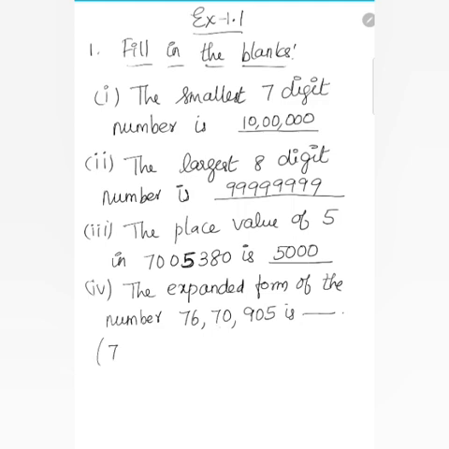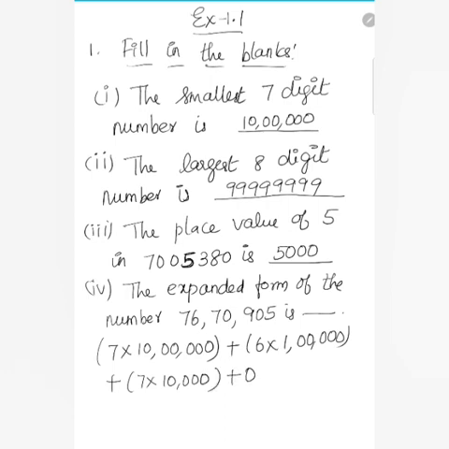Let me write down 7 into 10 lakh, plus 6 into 1 lakh, plus 7 into 10,000. Here is 0, so no need to write the 1000.